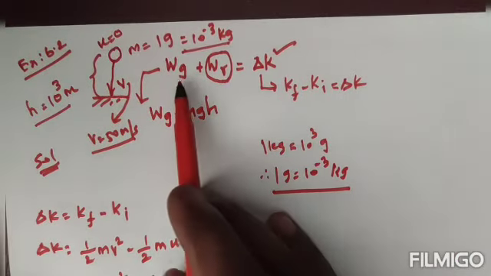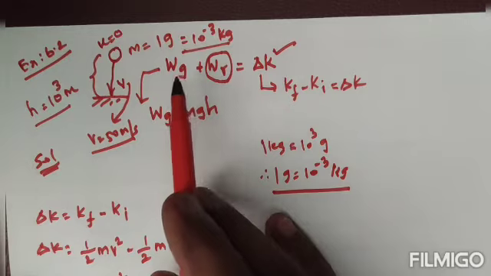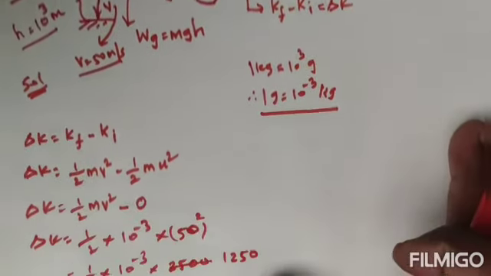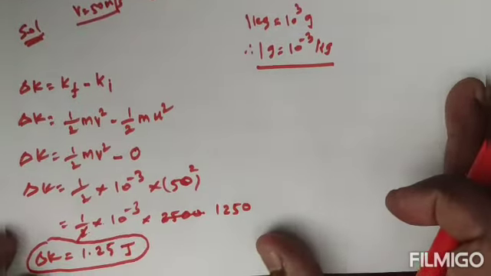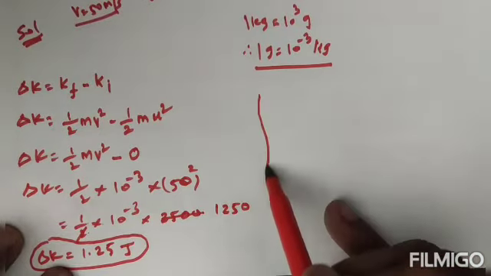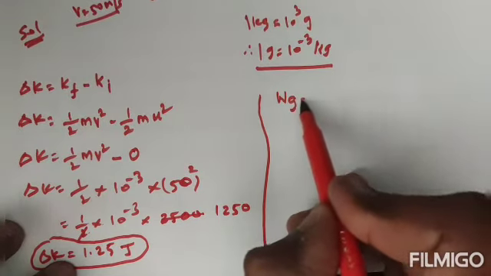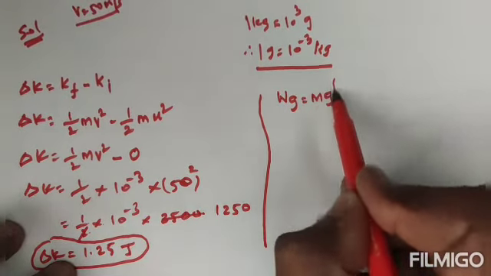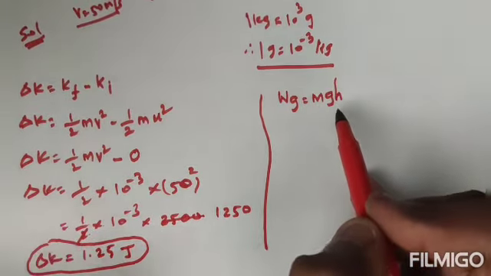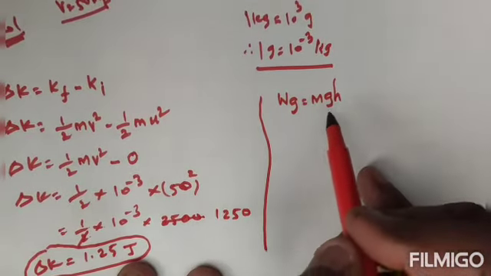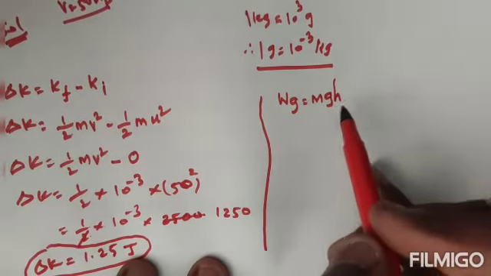Next let's see the work done due to the gravity. So I can write here, work done due to gravity is mgh, because gravity g value will come. In this question they mention g value taken as 10.